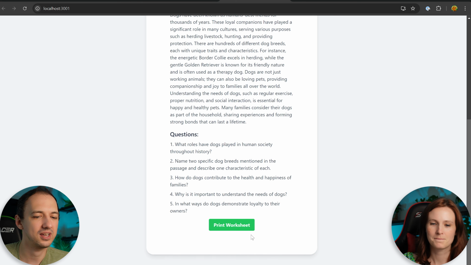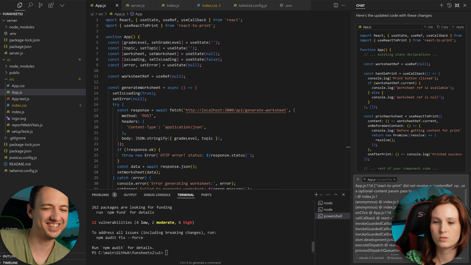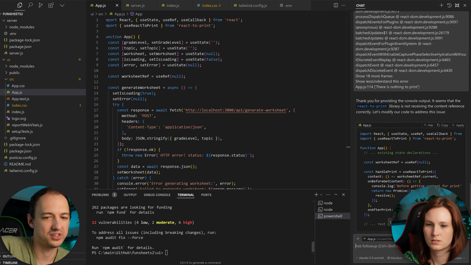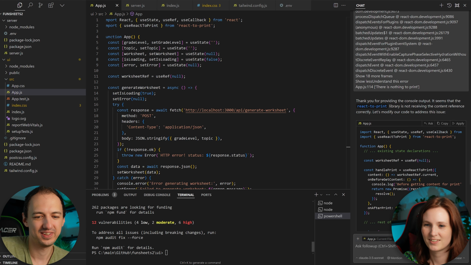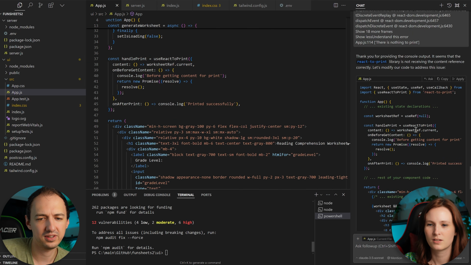Okay, so let's go back to that window where we were looking at. Okay, button clicked, worksheet ref is available, and then it prints those errors. So why don't you just copy paste all of that? Yeah, whatever, just enter. Go for it. Yeah, it'll kind of know it. Okay, so it is modifying stuff. You're doing the troubleshooting for it. All right, let's try that. Okay, I guess. Okay, is there anything else down there?